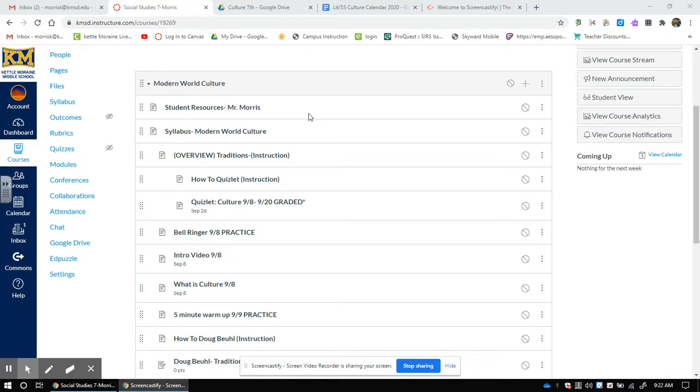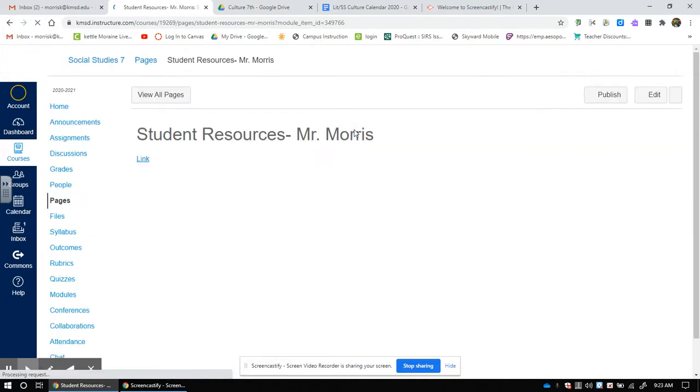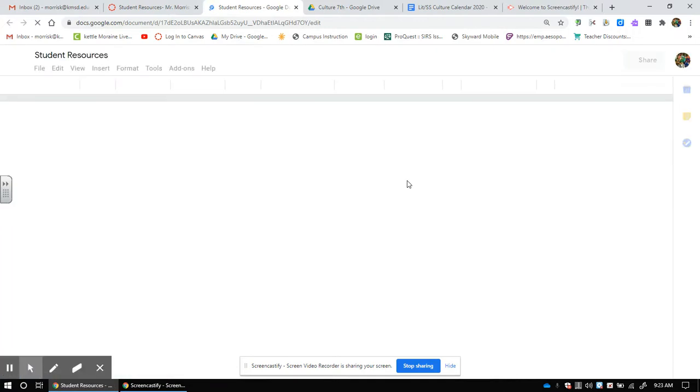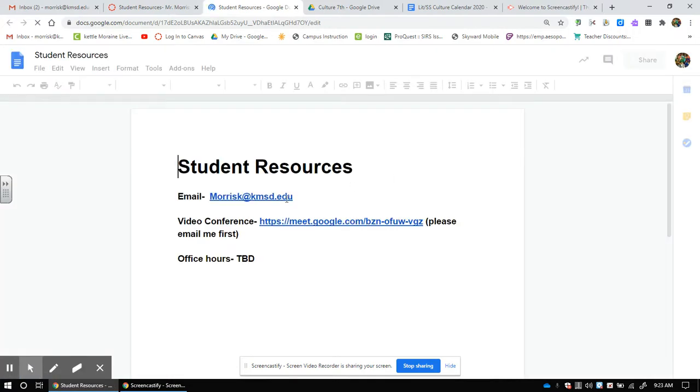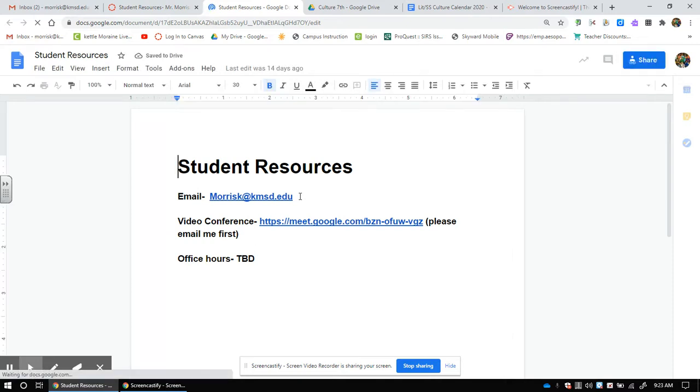But let's move down into what we're doing. When you go over here, the first thing you see is my resources page. When you click on resources, it pops up with the information you will need to contact me, such as my email, or my video conference. If you click on this, it will automatically upload into my own personal Google Meet place.